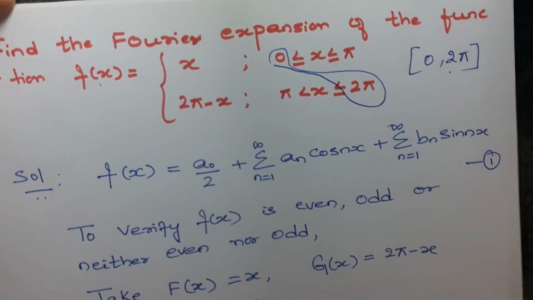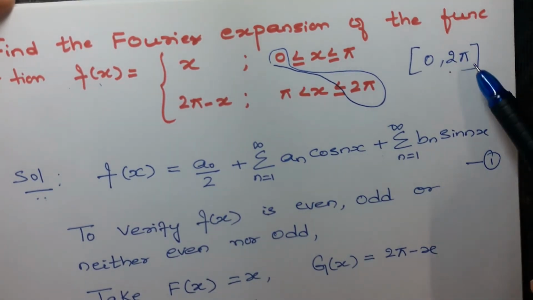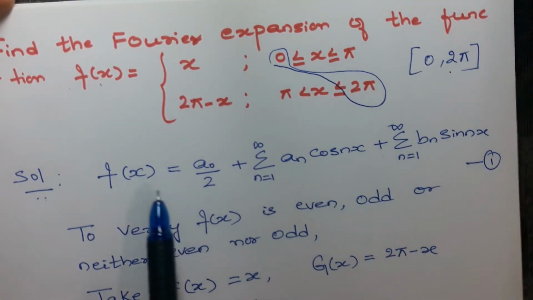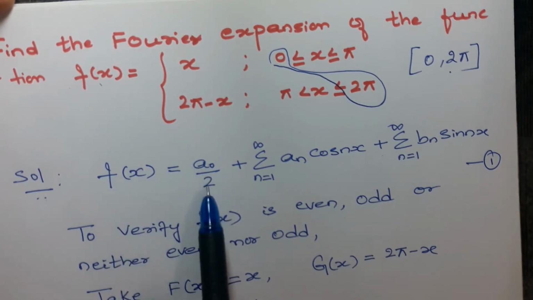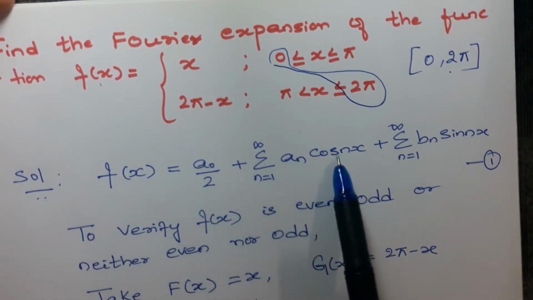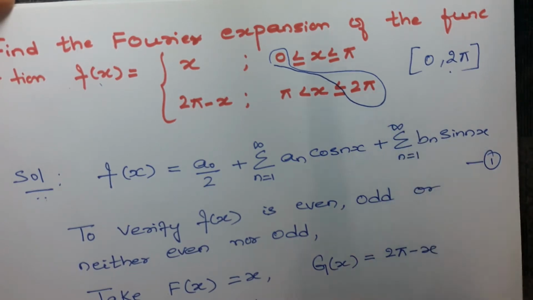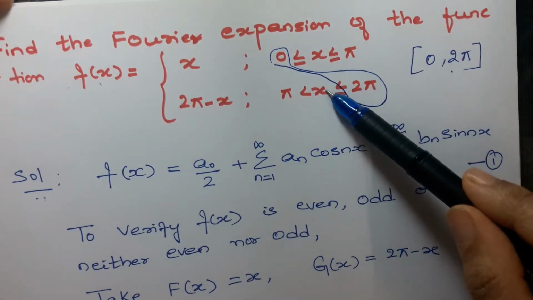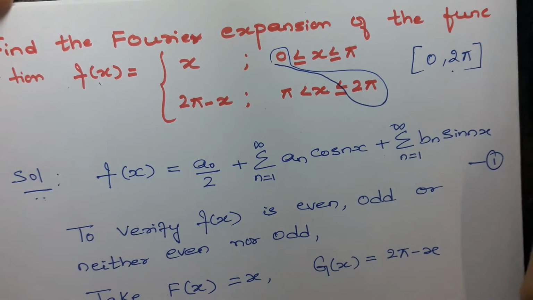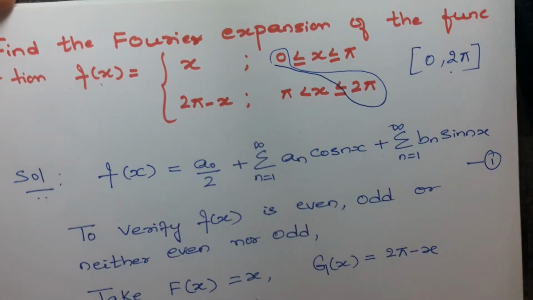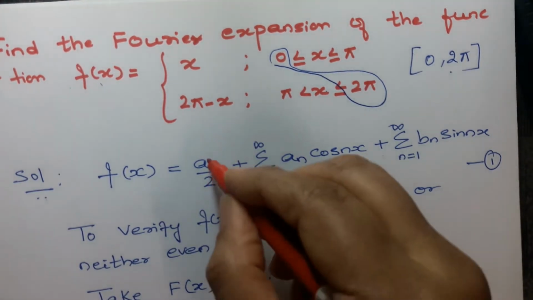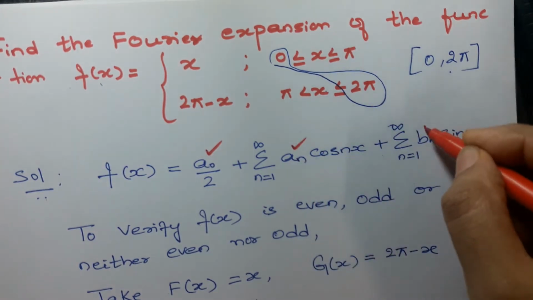So the Fourier expansion over the interval 0 comma 2 pi is f of x is equal to a naught divided by 2 plus summation a n cos n x plus summation b n sin n x, where n takes the value 1 to infinity. Let me take this as equation 1. To find the Fourier expansion of the given problem, what we have to do? We have to find the values of a naught, a n and b n.